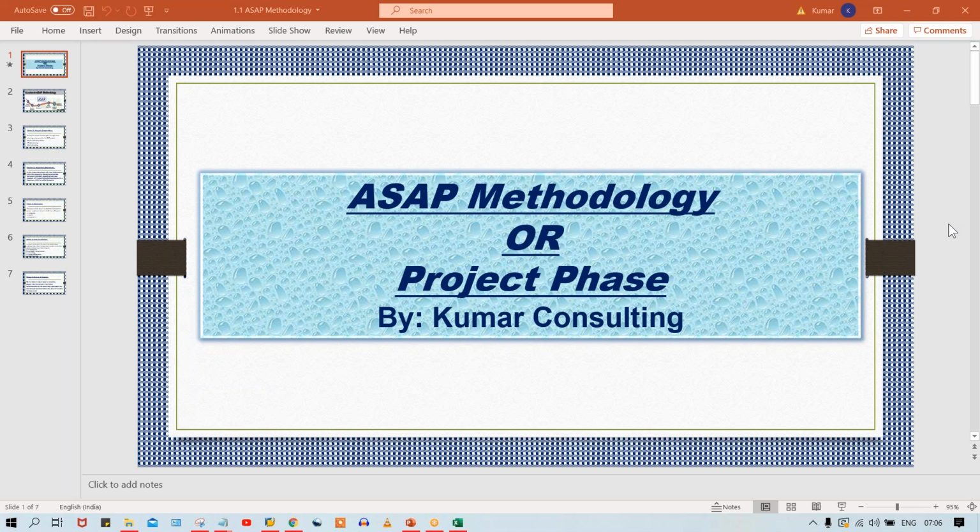If you have a look at that PPT, I specified that an implementation project is segregated into 5 phases. Those phases are going to be discussed one by one in this session.